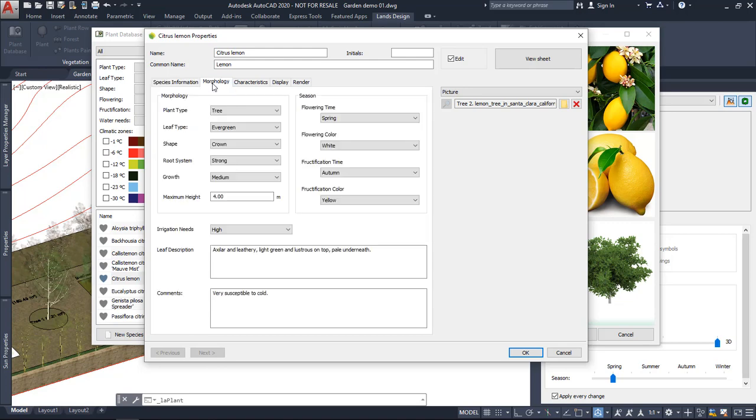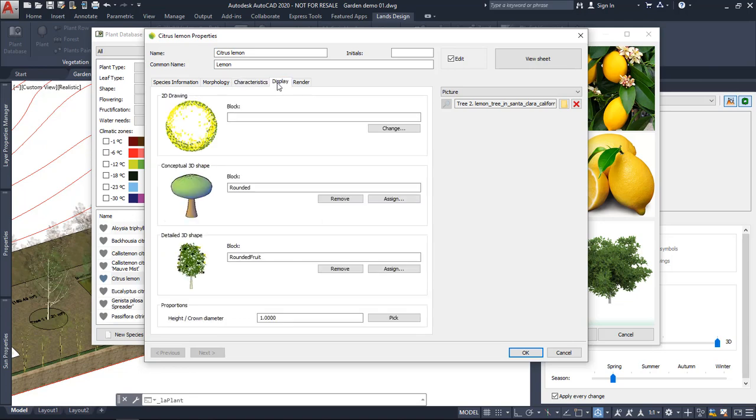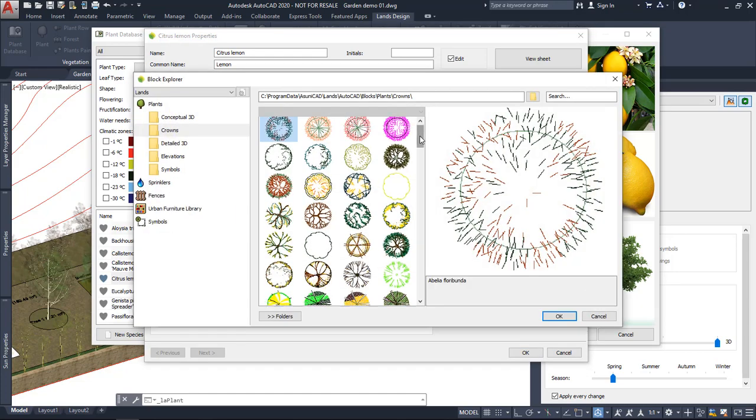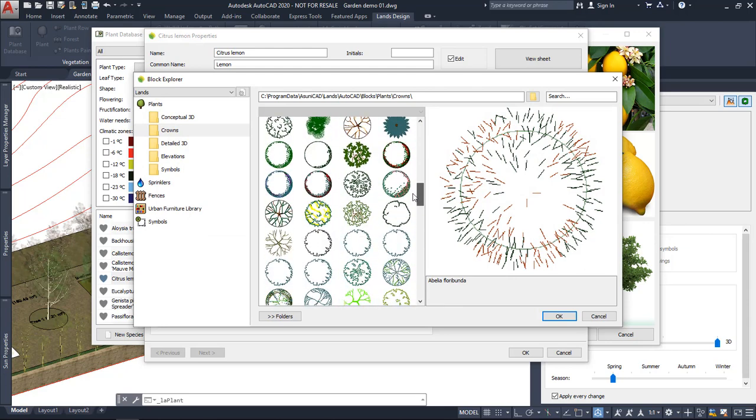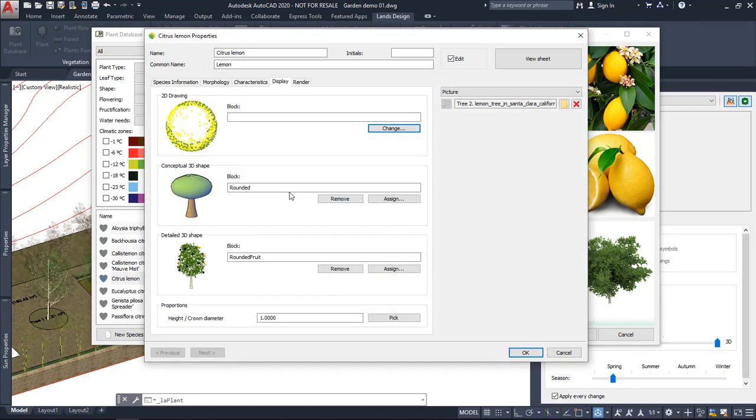So we can navigate over these tabs to change the morphology details, characteristics, or also the display blocks assigned to this species. For example, for the 2D drawing, we can browse for the library of 2D blocks available that we can use for the plant crowns. These blocks are basically a collection of files stored in that folder. So if you have your own 2D representation, you can also put it there and use it for the 2D representation of any species. I cancel this for now.